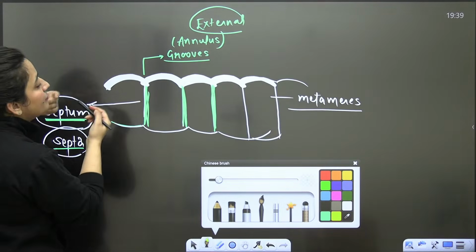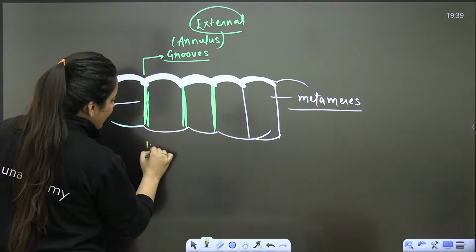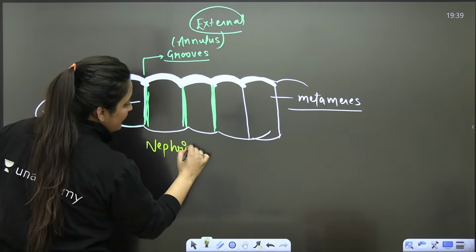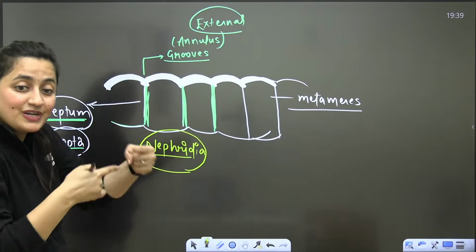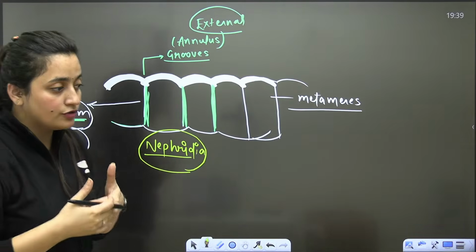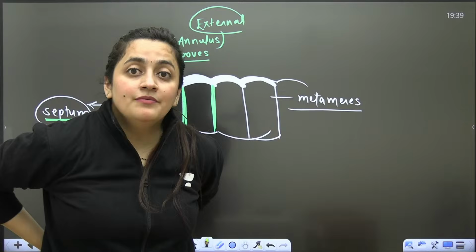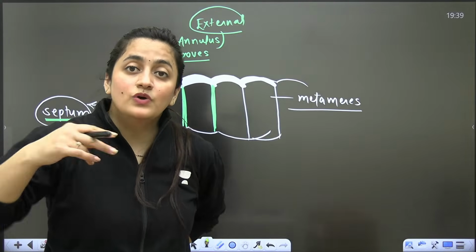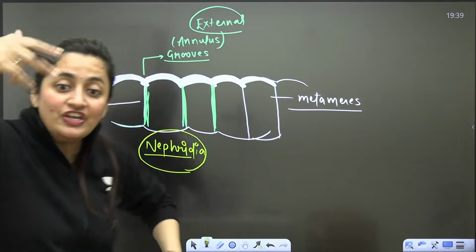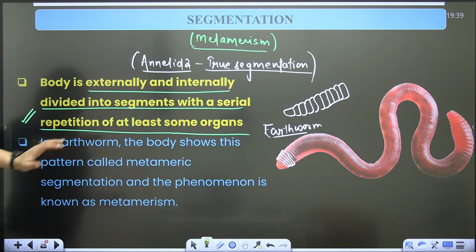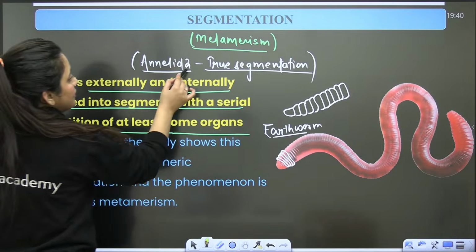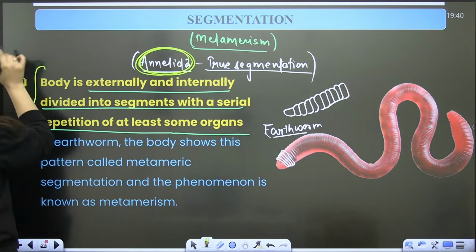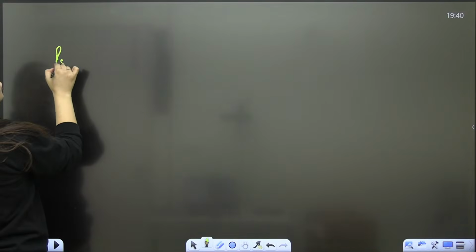Now we are saying serial repetition of at least some organs. Just say in earthworm, which belongs to phylum Annelida, nephridia, an excretory organ, we will see the repetition of that as well. Now in our body also, if you take the example of human beings, we have the vertebral column. These vertebrae are repeated, right? So serial repetition of at least some organs, that's how we define segmentation, metamerism.